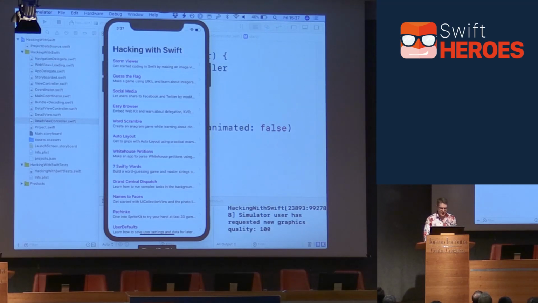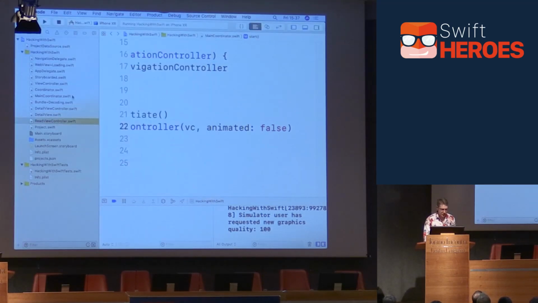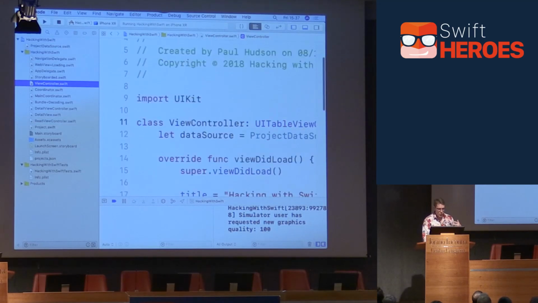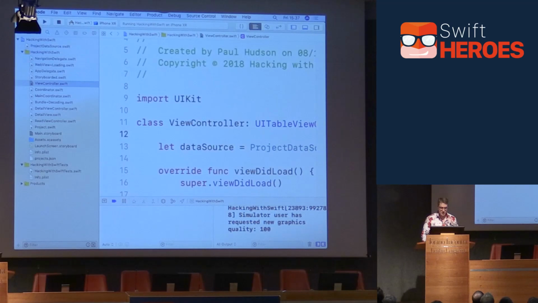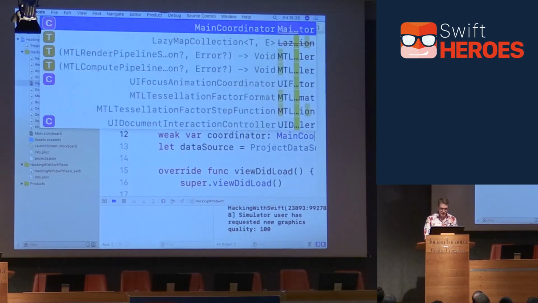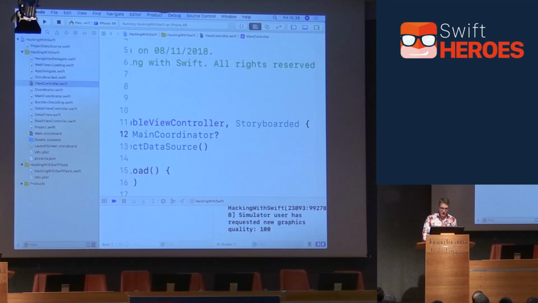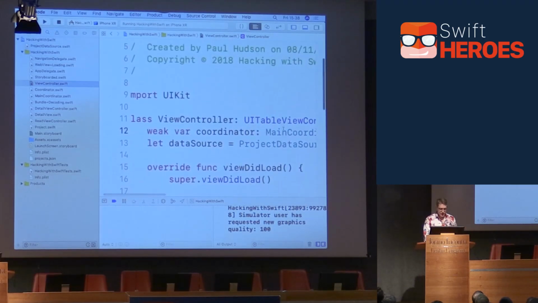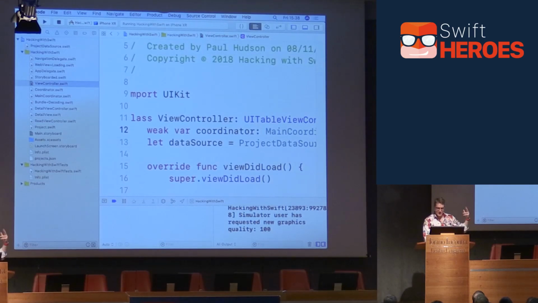Where it becomes useful is inside our view controller now, inside ViewController.swift, where we can start to use that coordinator. Now, if I had more time, I'd show you how to do this with closures. We haven't got a lot of time. We've got 3 minutes. So I'm going to say weak var coordinator will be some sort of coordinator. In this small project, it's a concrete type. In your own project, probably a protocol or ideally a closure. And we can assign that when this thing's being made.